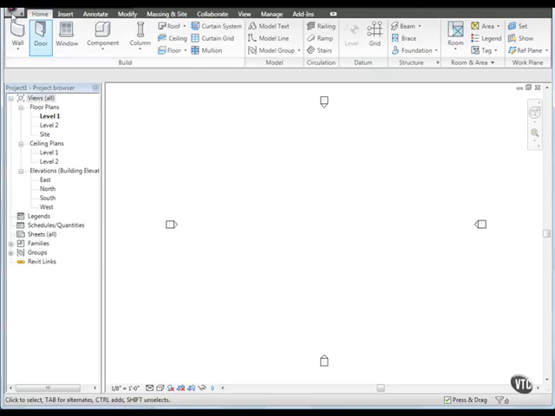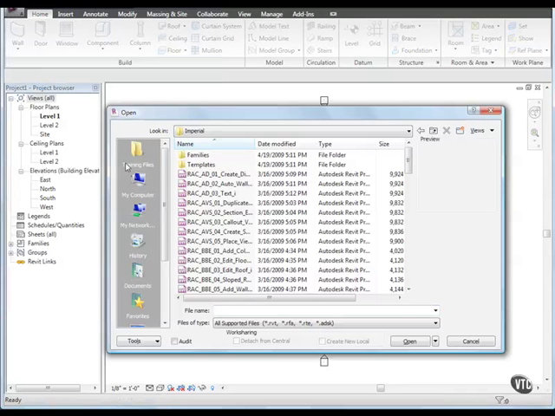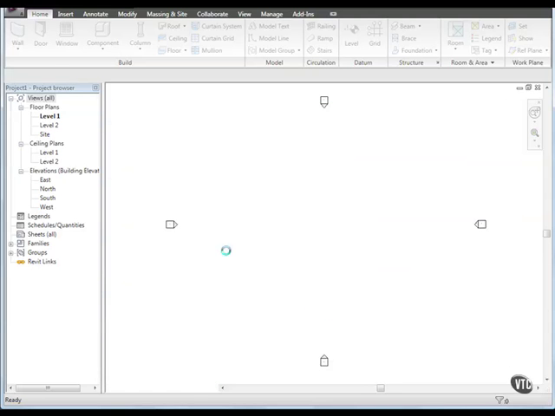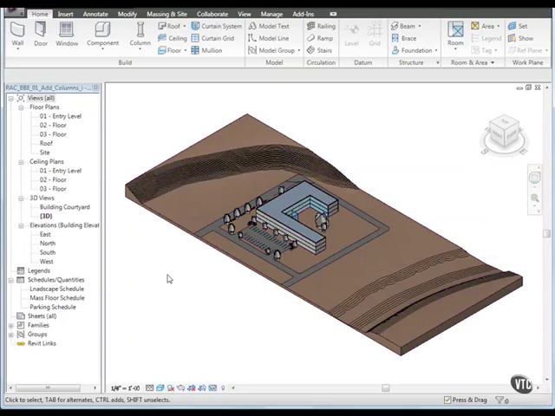From the menu browser, select Open. Then open the file RACBBE01, Add Columns. Then open the floor plan entry level.